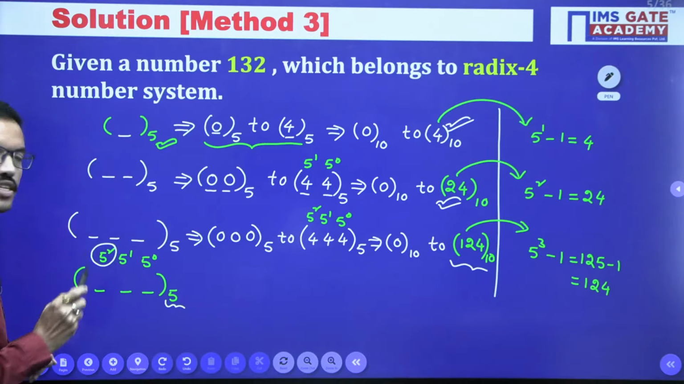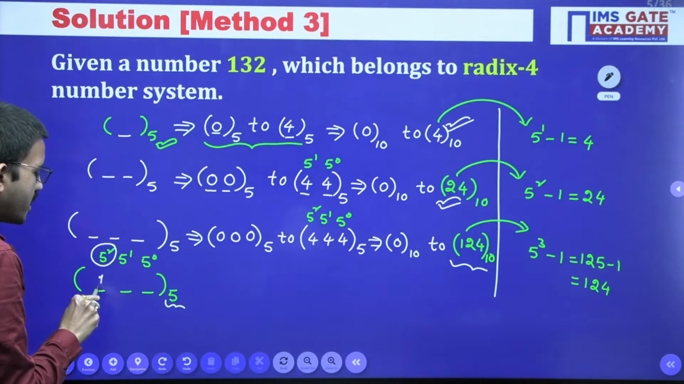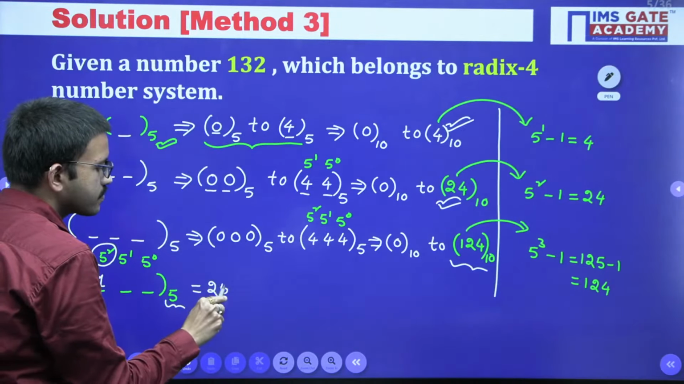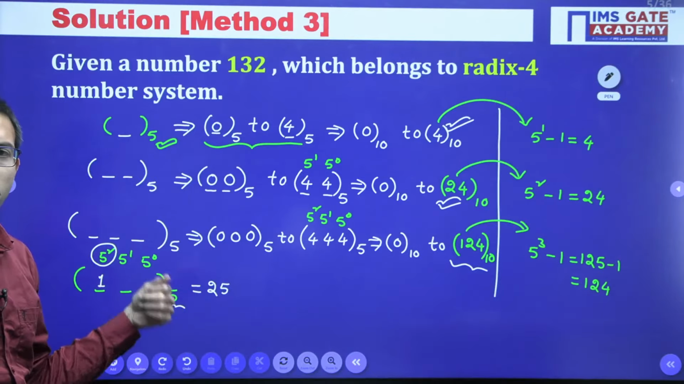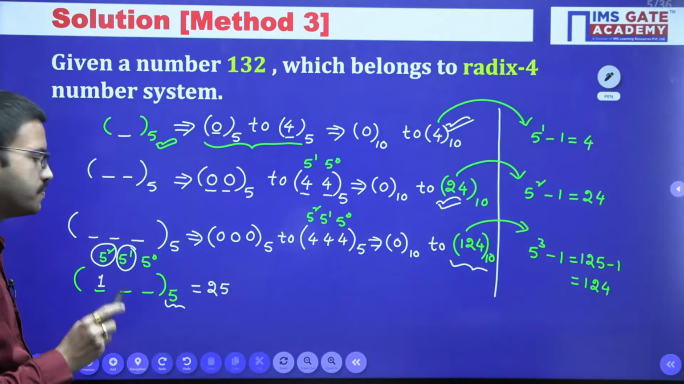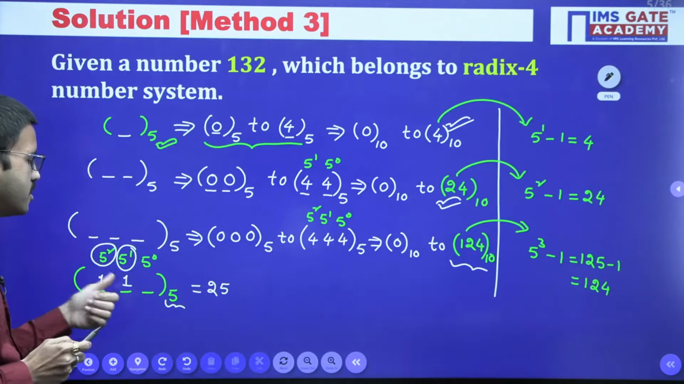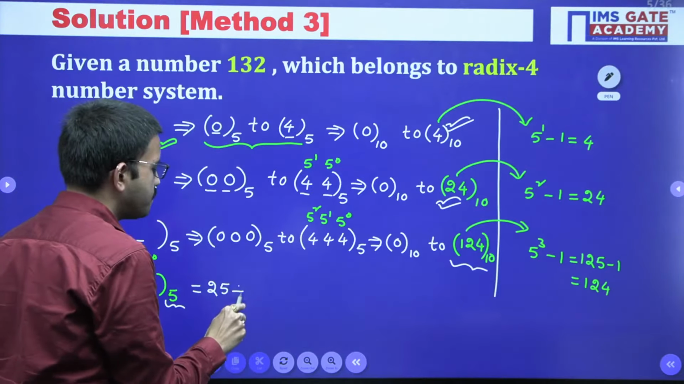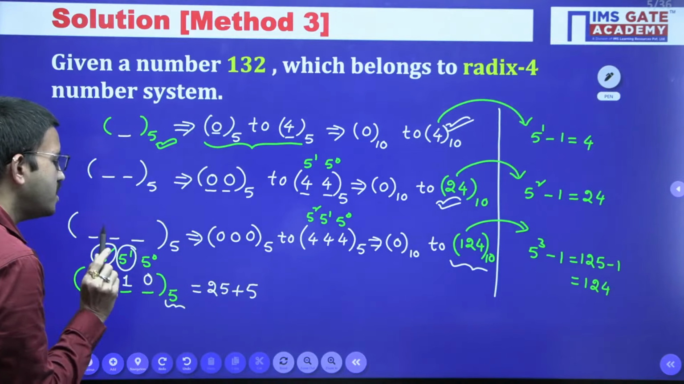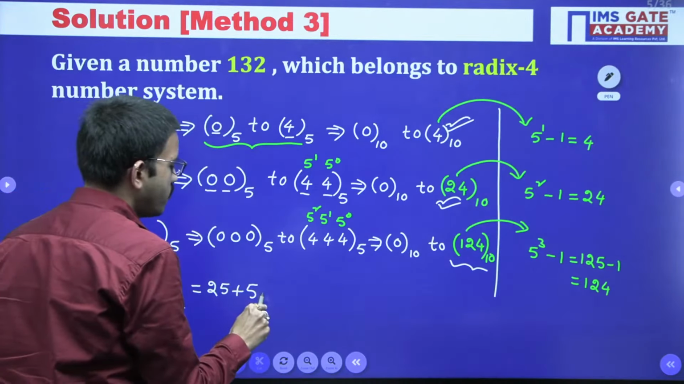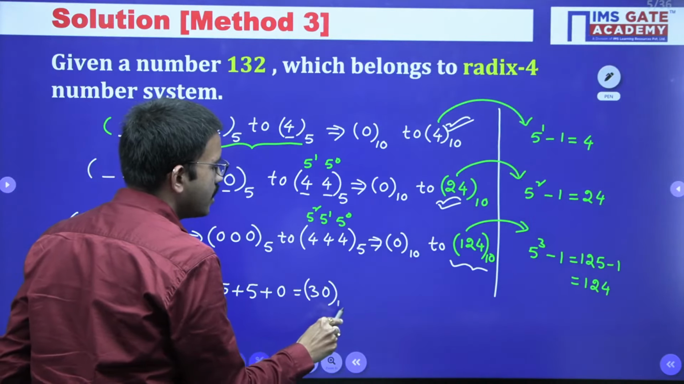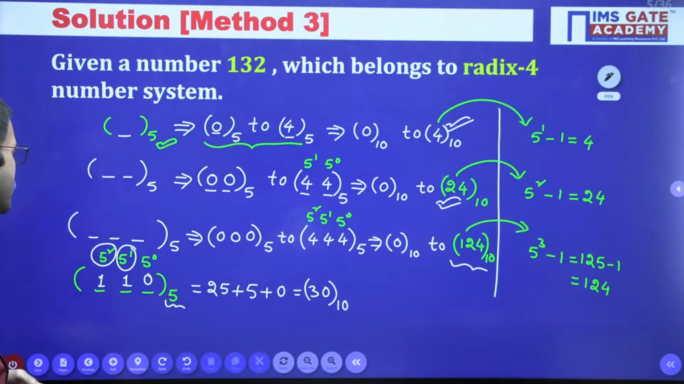5 square is nothing but 25. If you consider the digit as 1, 1 into 25 is nothing but 25. Now 25 is less when compared to 30. So now consider the next positional weight. You are having 5 power 1 which is nothing but 5. So here also I am considering 1. 1 into 5 is nothing but 5. Yes, 25 plus 5 is nothing but 30. So that means this digit value will be 0. That's all. 25 plus 5 plus 0 is nothing but 30. So 30 is the decimal number, and the corresponding base 5 number is this one.